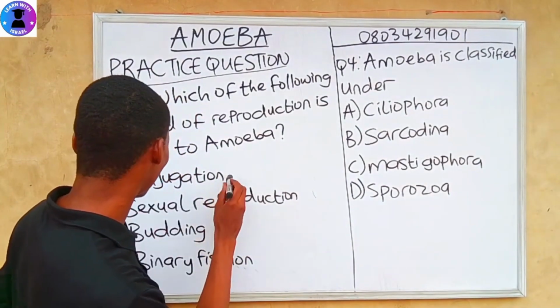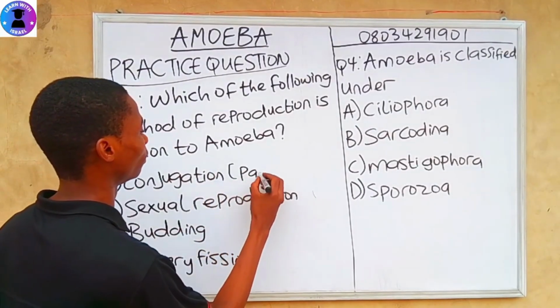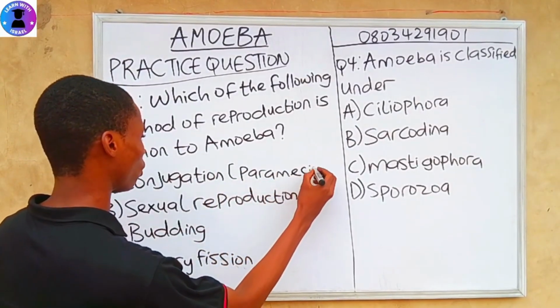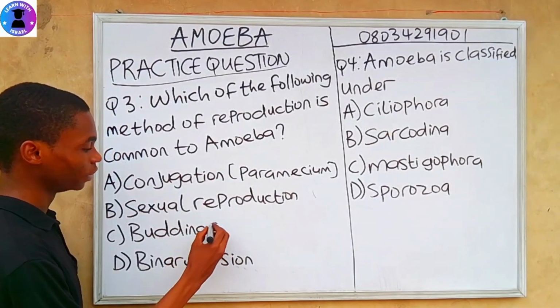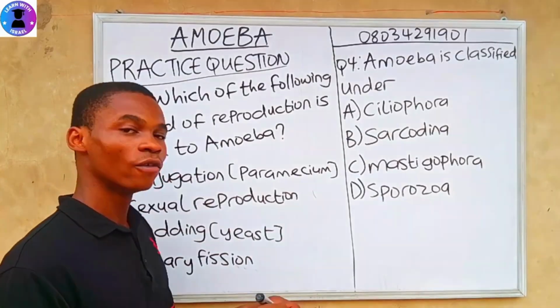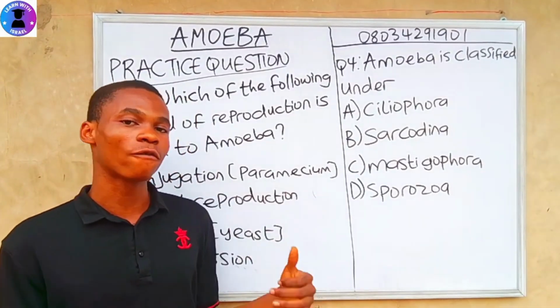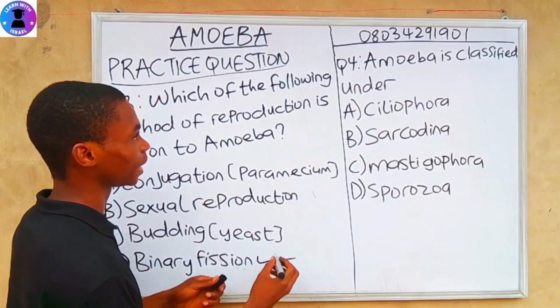Conjugation is for paramecium, and budding is used for yeast. Yeast is a type of fungi. So binary fission is the correct answer.